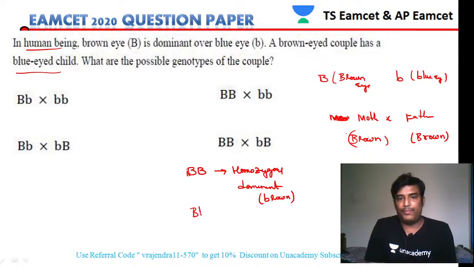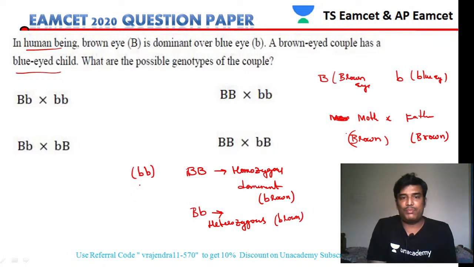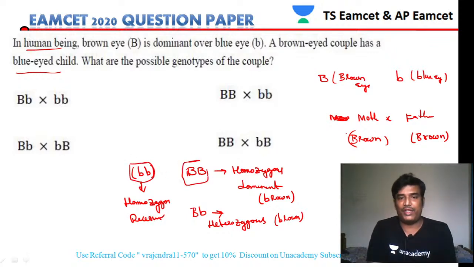Then capital B small b is heterozygous brown. Then small b small b is homozygous recessive. So the condition is called homozygous recessive. So these are the three genotypes that we can expect from the given question.